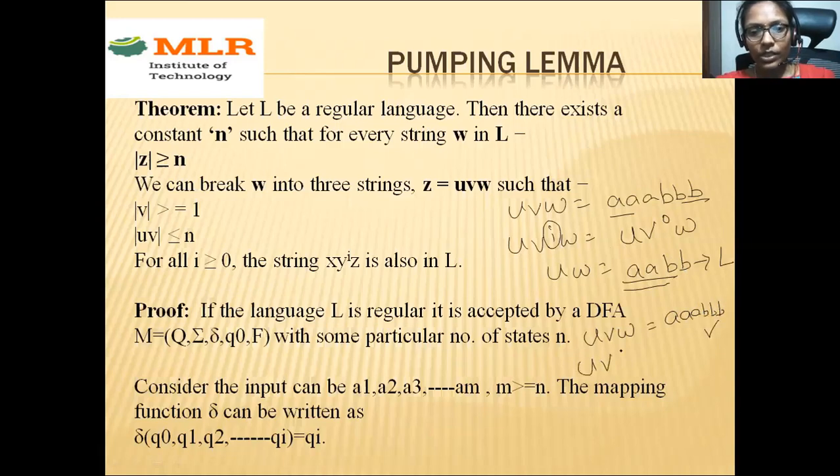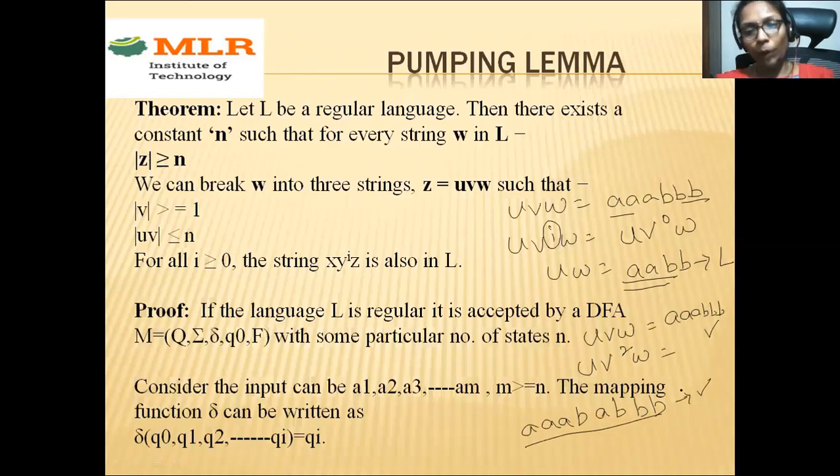Now i value is 2. u v squared w. That means the u value is as it is. The v value you need to write 2 times. That means AB 1 time, AB 2 times, followed by the w value, that is B. I need to check whether this string is available in your language or not. If it is also available in your language, then go with the next one. Like that, you need to repeat this process.